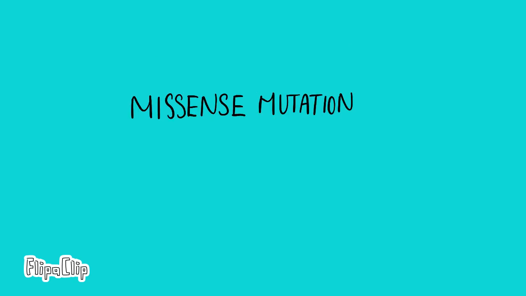Missense mutations are what we are going to focus on more in depth. Missense mutations, in a nutshell, are when a point mutation leads to the incorrect amino acid being coded, leading to the protein being structurally and functionally wrong.